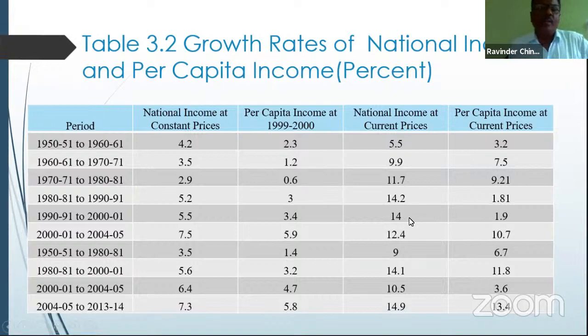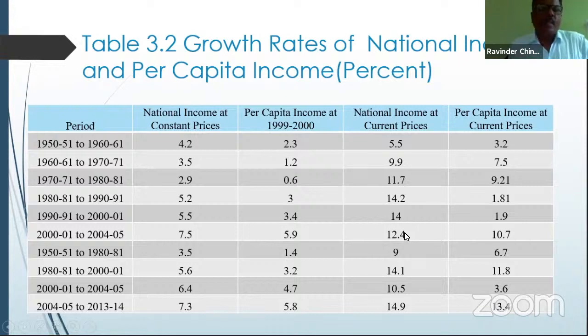Then after, the growth rate rapidly increased to 14% in the post-economic reform period, because of the expansion of the private sector and opening the doors for the private sector. LPG policy was announced and the activities of the public sector were restricted. Automatically it increased, but per capita income was at a disappointing 1.9% per annum, because the growth of the population hampered it a lot.